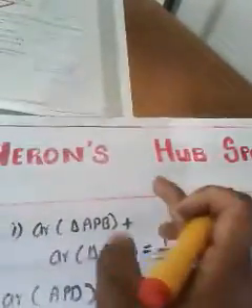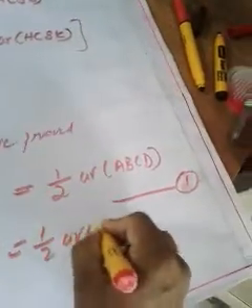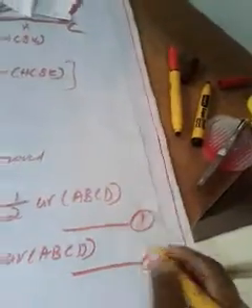We already proved this first sub question, so we can easily consider that. Area of APB plus area of PCD is equal to half into area of ABCD. This is your first sub question. We already proved that, so let it be a second expression.